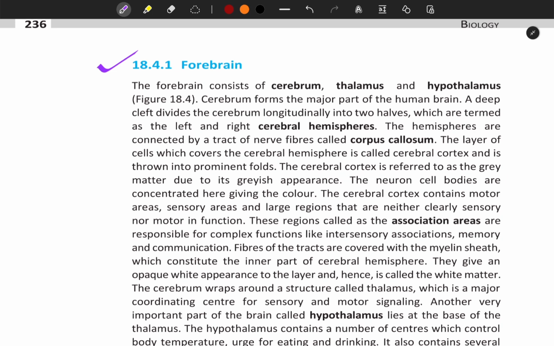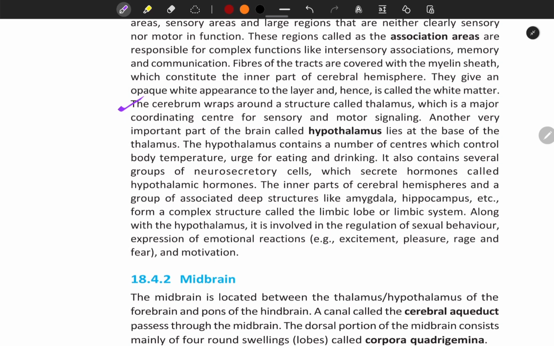Fibers of the tract are covered with myelin sheath, which constitute the inner part of the cerebral hemisphere. They give an opaque white appearance to the layer and hence it is called the white matter. The cerebrum wraps around a structure called the thalamus, which is a major coordinating center for sensory and motor signaling. Another very important part of the brain called the hypothalamus lies at the base of the thalamus.